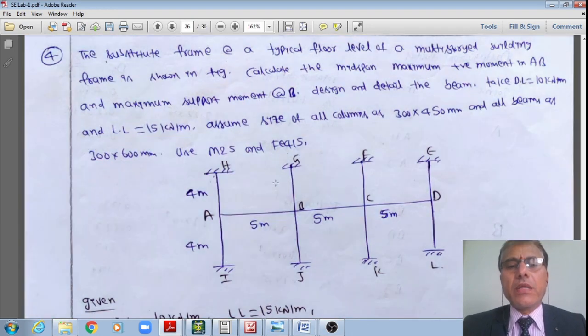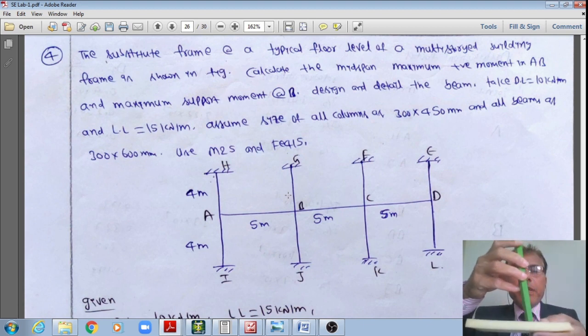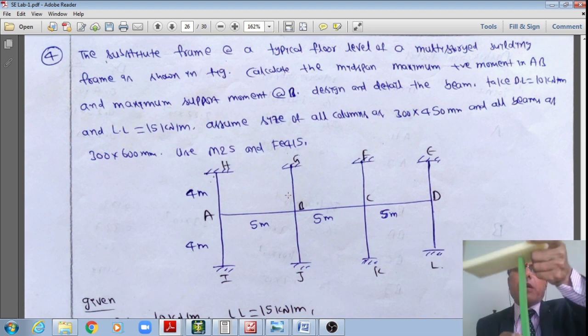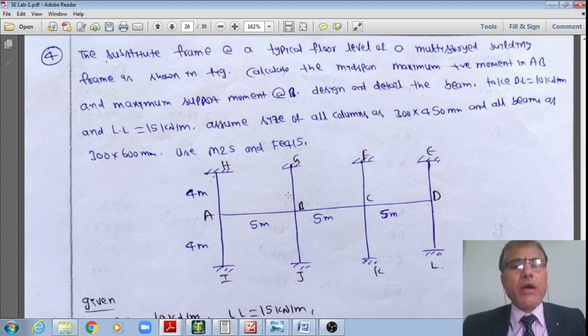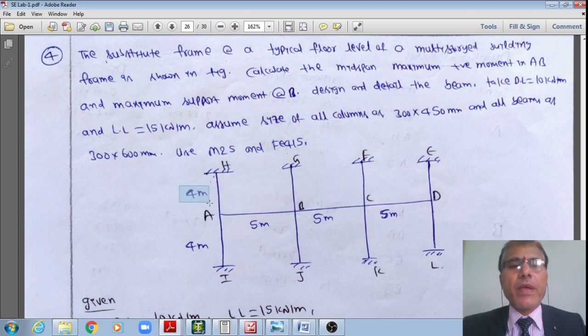That is how the column height above the beam level is 4 meters, and below it is 4 meters as given. However, generally for residential buildings the storey height will be of the order of 3 to 3.2 meters. In which case, if it is 3.2 meters, 1.6 will come into picture here, and if it is 3 meters, 1.5 will come into picture.